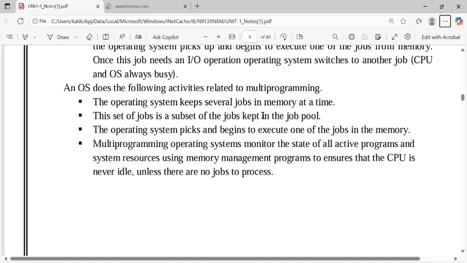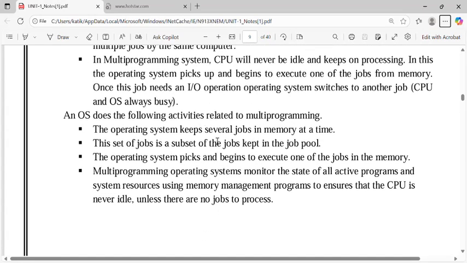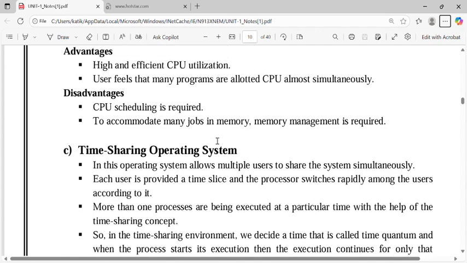The operating system keeps several jobs in memory at a time. This set of jobs is a subset of the jobs kept in the job pool. So these are the things we discussed already.